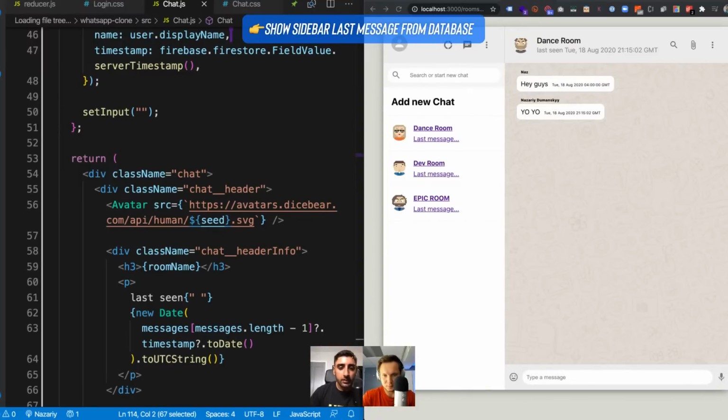So now it'll say last seen. You see that? It says last seen Tuesday, 18th of August, and that lines up to the last message. That's nice, right? It has everything there. So that's the time a message was created, basically. Exactly. That was the last time a message was sent.